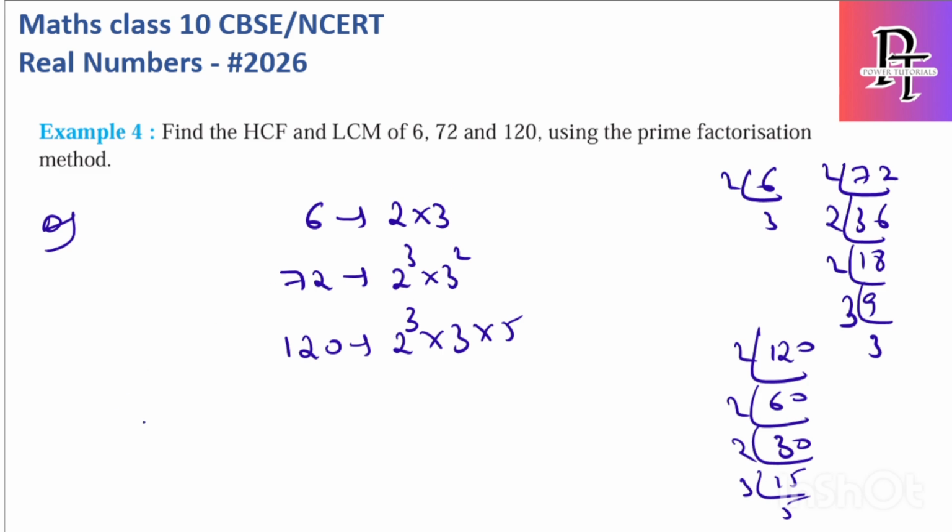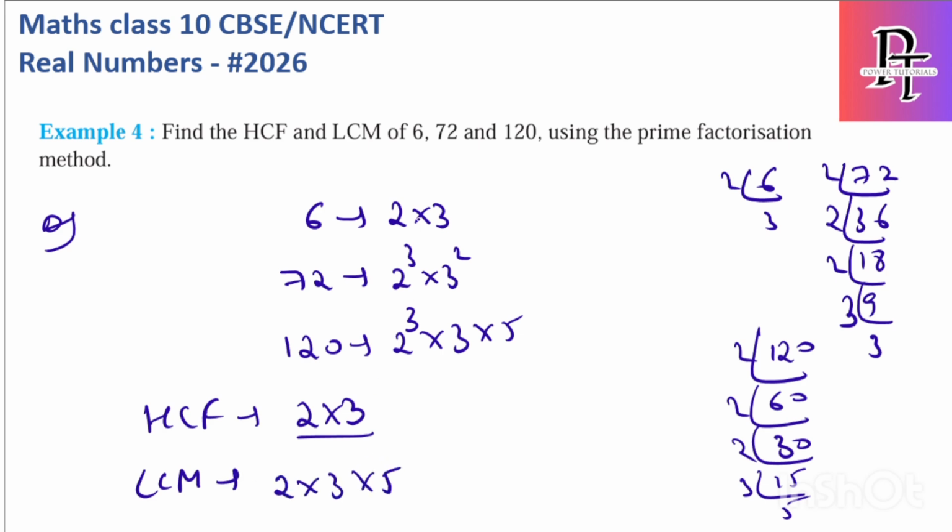So first HCF. For all 3, if you take common, only 2 and 3 are common, and we have to consider the least. So that is HCF. LCM, I will just first write all the prime factors involved. So 2, 3, 5 are involved. Now let's see the highest. Highest of 2 is 2 cube. Highest of 3 is 3 square. Highest of 5 is 5. So 2 cube is 8, 8 into 9 is 72, 72 into 5 is 360. So the LCM is 360 and HCF is 6.